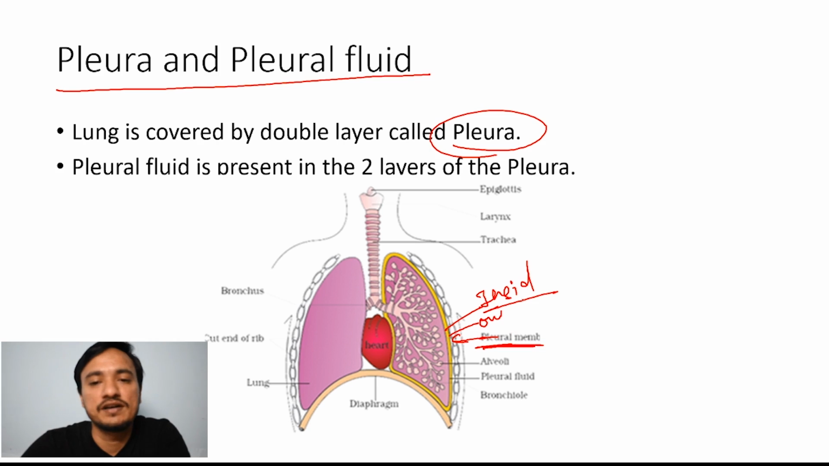You can remember it after you get to know about the different parts of the lung. You will remember very easily. Pleural fluid is present between the two layers of the pleura. Here it is written pleural fluid. This is the pleural fluid which is present between the two membranes of the pleura.